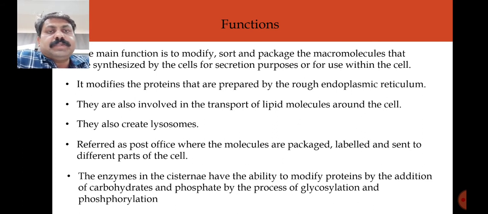There are some enzymes present in the cisternae. The cisterna is a flattened sac-like structure filled with lumen, or some fluid, and that fluid contains the enzymes. In addition to modification of proteins, these enzymes have a role in carbohydrate and phosphate processing, through processes like glycosylation and phosphorylation. So the Golgi complex is an important organelle and processing unit of the cell. It is present in the cytoplasm and it has a specific role.